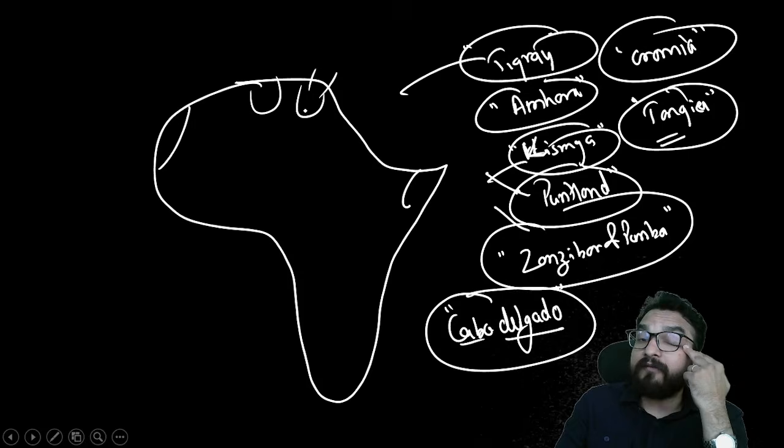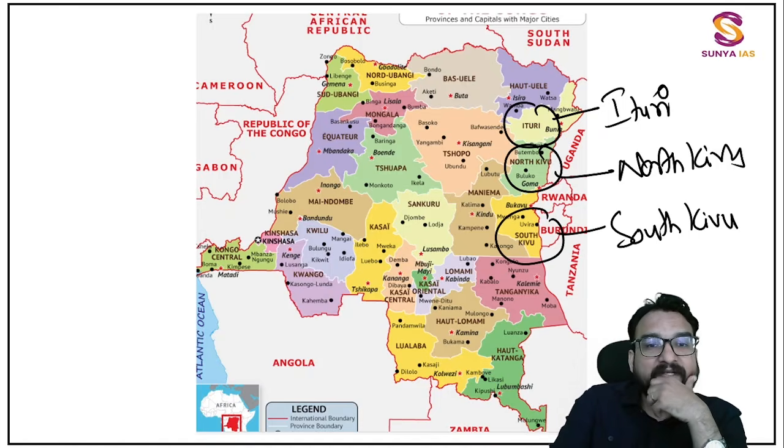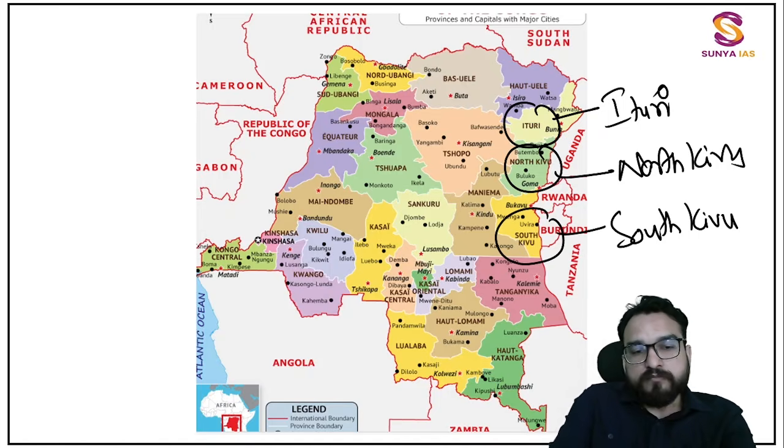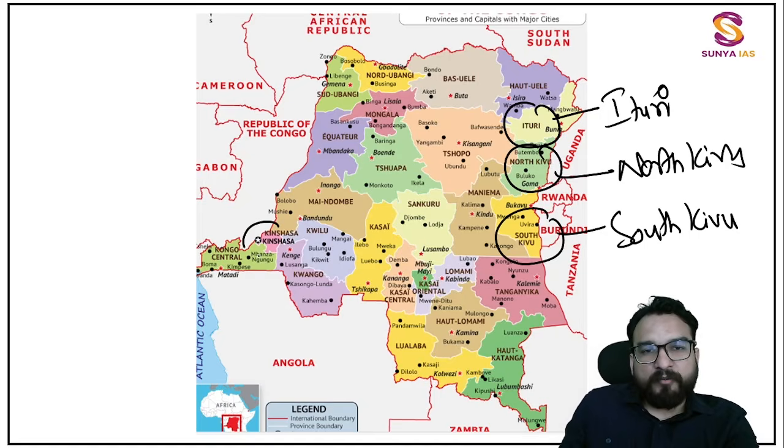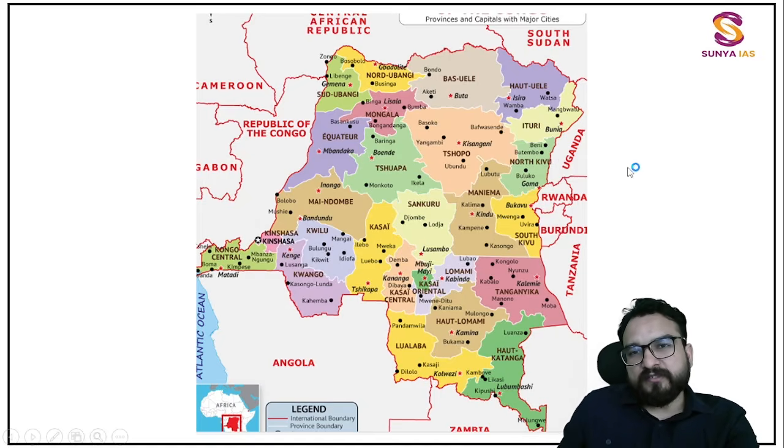Different names other than capitals, which I am telling you, are going to come in the examination sooner or later. The capital, I hope you remember, Kinshasa is over here, right? In this also you remember these regions. This is the Goma region, which is present over here, though I don't think they will be asking you this much small information. Beni region, which is in the news. Okay, so forget about it.